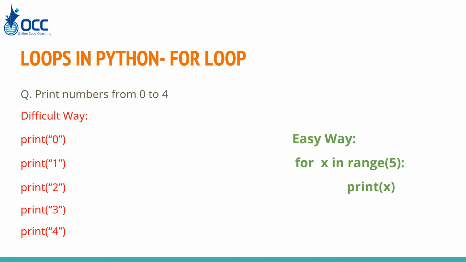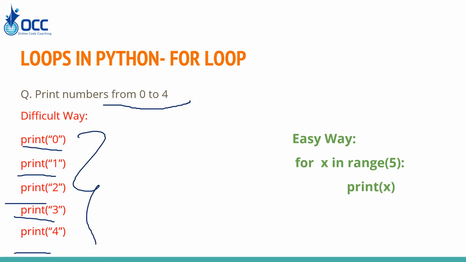Now let's do another example. We have to print the numbers from 0 to 4. So what is the difficult way? Either you print 0, print 1, print 2, print 3, print 4, like you go on printing these numbers. Or the easy way is for i in range of 5. Range of 5 will give us the numbers from 0 to 4, that is 0, 1, 2, 3, 4.